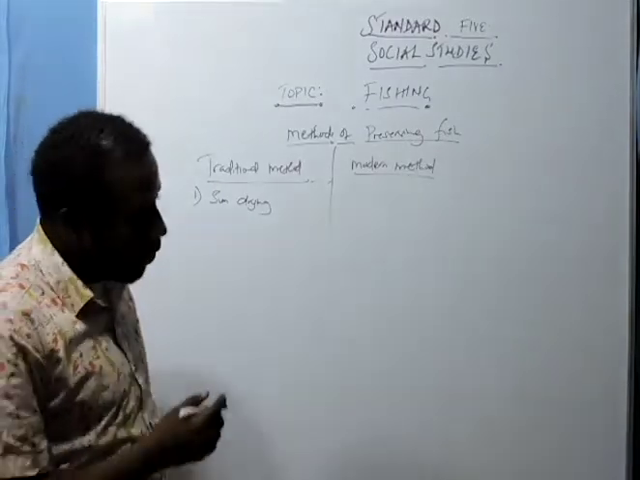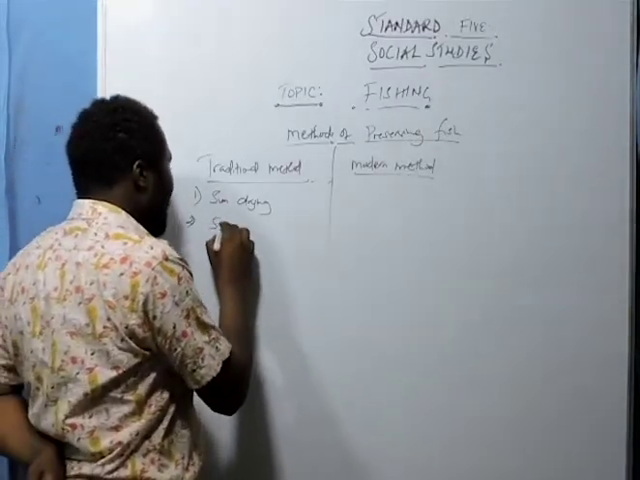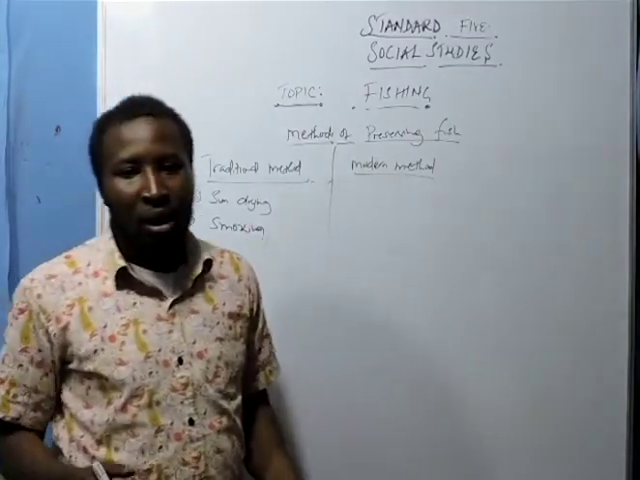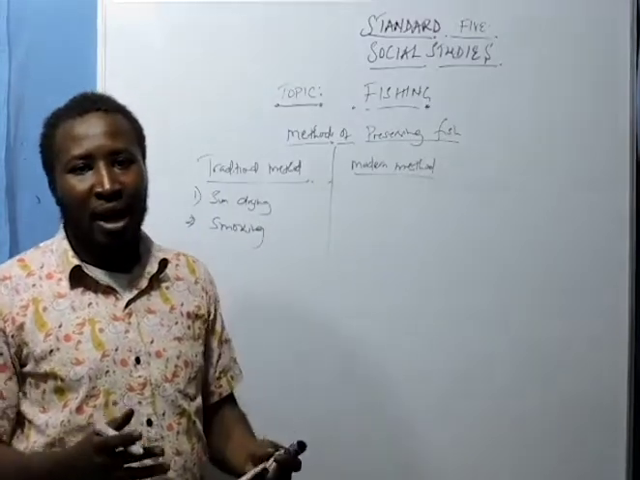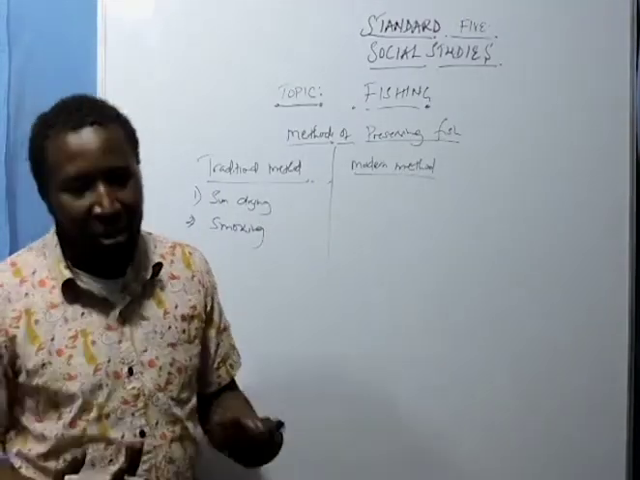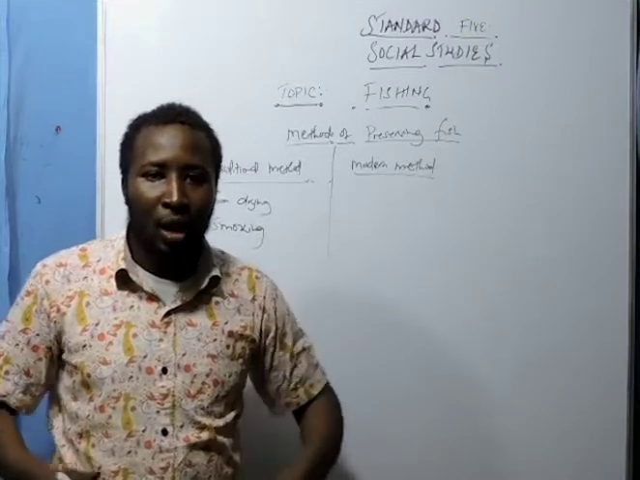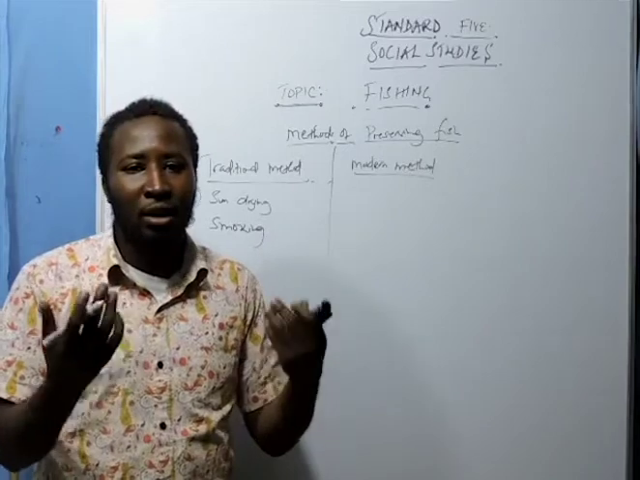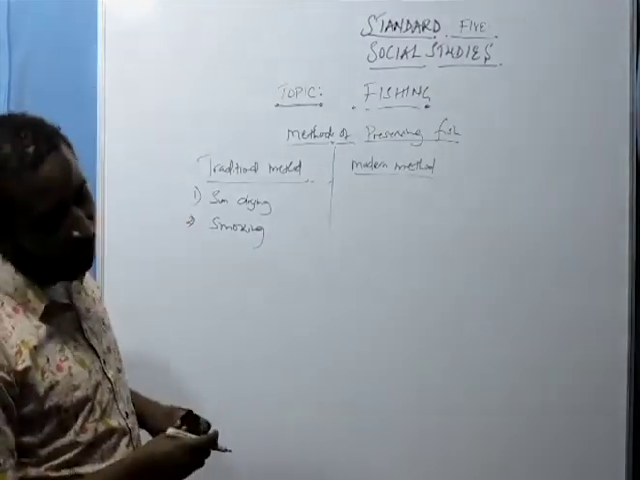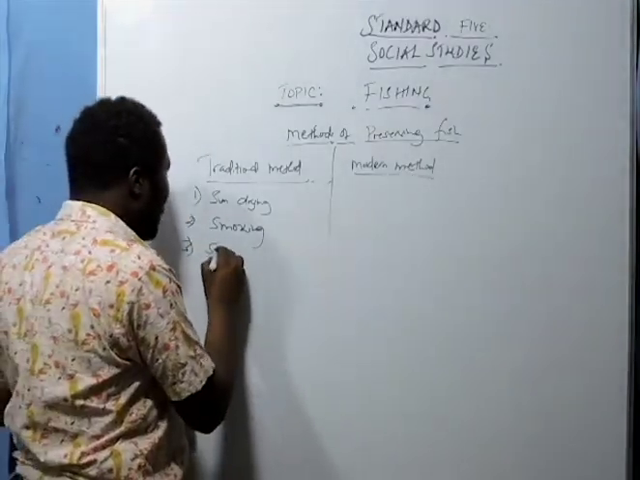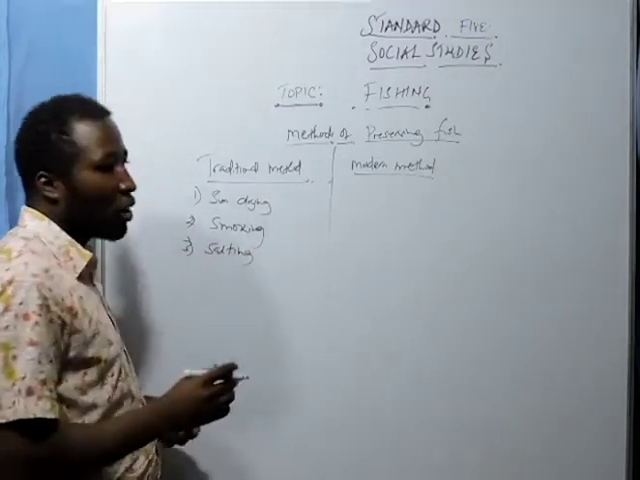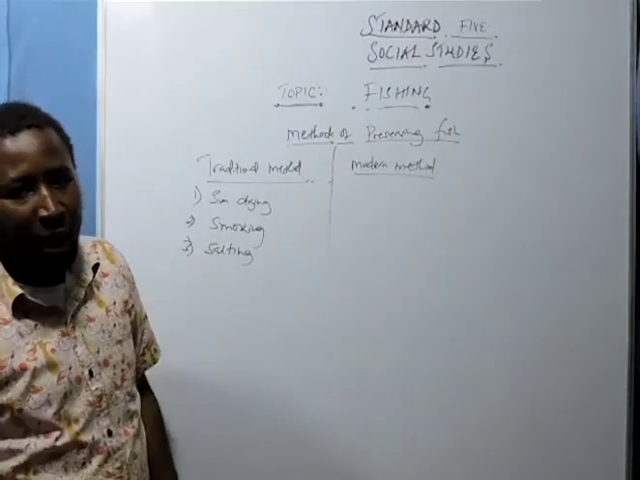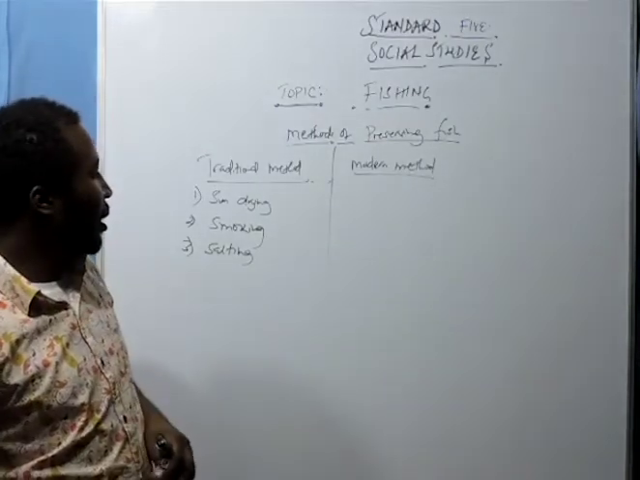Number two, we have what is known as smoking. This is where you put your fish in a room and light some fire in a very minimal way such that it causes some smoke. That smoke in the chamber will preserve the fish, which is another good method. Number three, we have salting. This is where you take your fish, cut it into pieces, and put salt in it. It will enable it to stay longer.